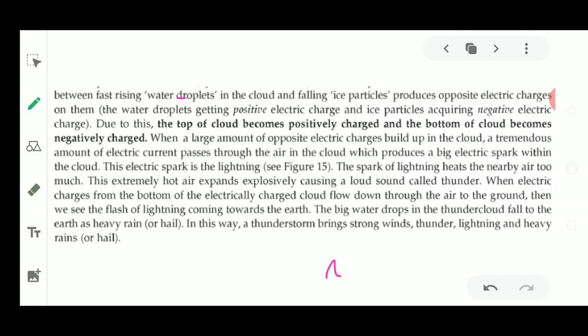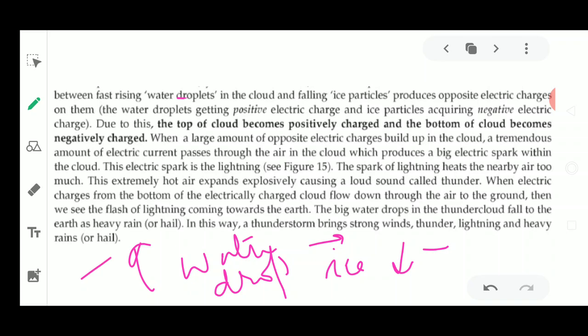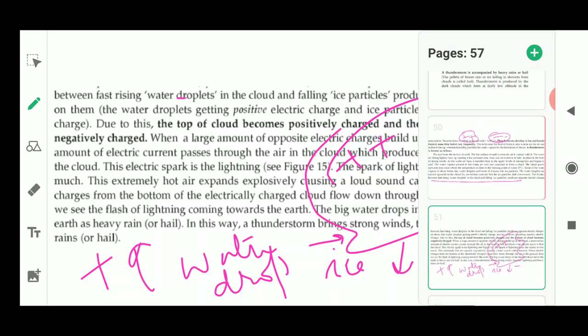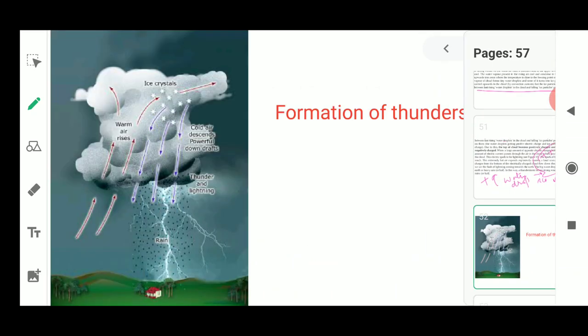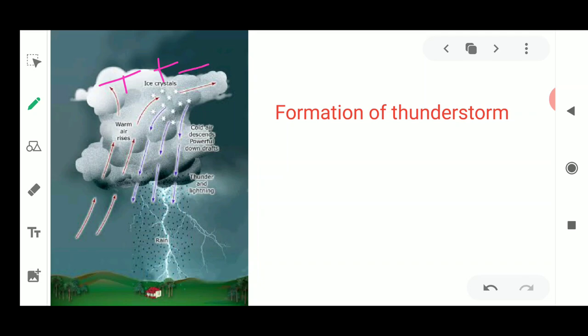As the ice particle is heavier, it comes down, and it contains negative charge. The water droplets are lighter compared to the ice, so they move upwards and have positive charge. Due to this, the top of the cloud becomes positively charged, and the bottom of the cloud becomes negatively charged.